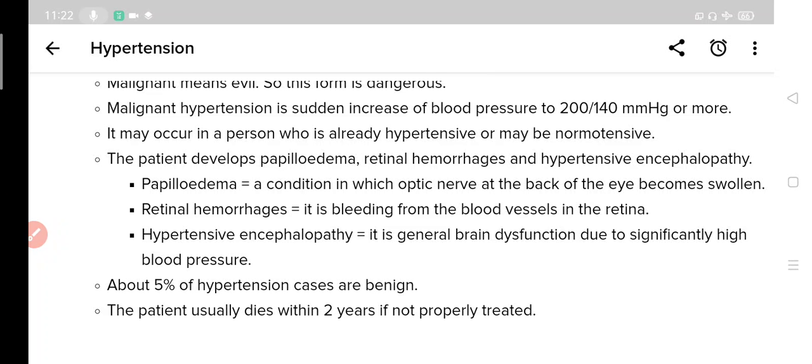So this was it for today's lecture. We have learned about the definition and classification of hypertension, and this is a very important chapter, and the rest of the topic we will see in the next lecture.